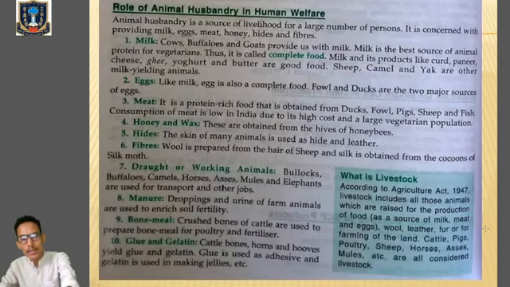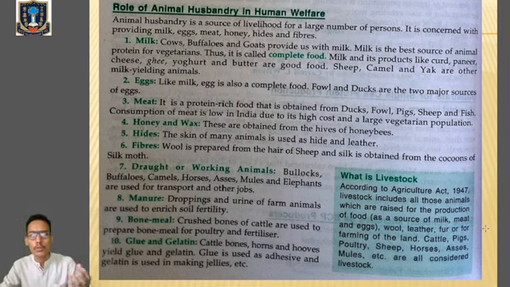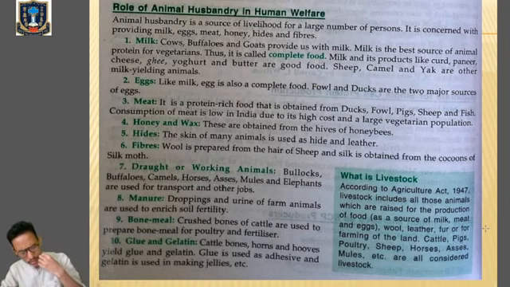Now we will learn about the role of animal husbandry in human welfare. A large number of human beings depend for their livelihood on livestock, because they sell the milk and milk products.